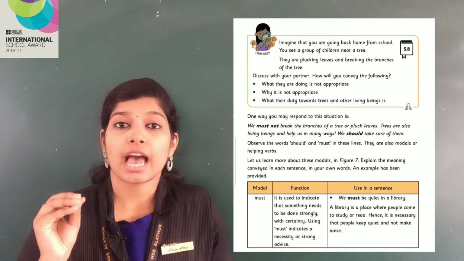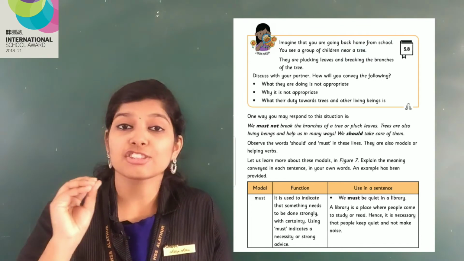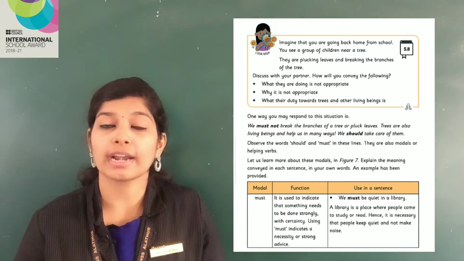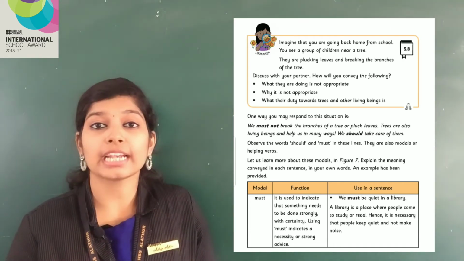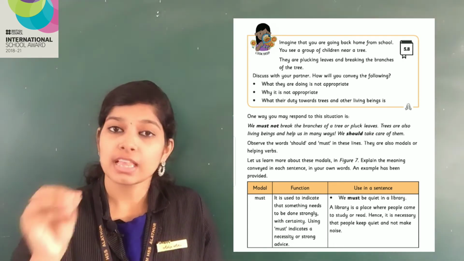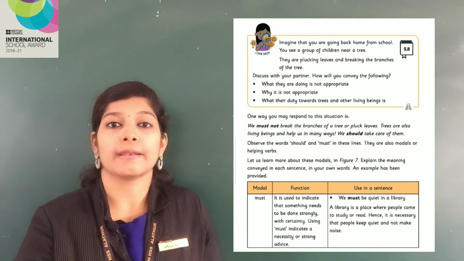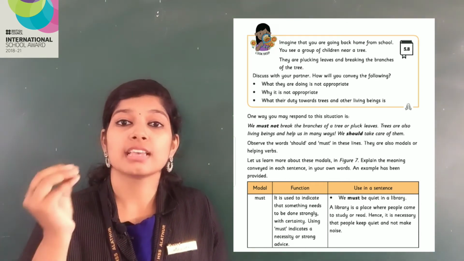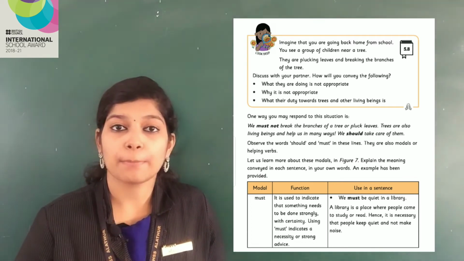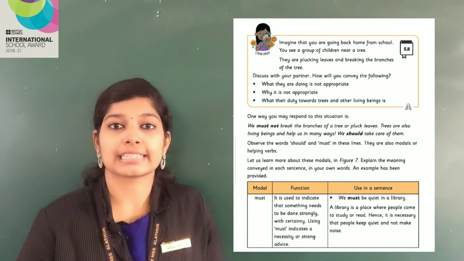Whenever we have to convey that it has to be necessarily done, we will use the helping verb or modal must to show that it must be done. There is no other way. This thing should be done. Okay. When a thing is to be done necessarily, we will use the helping verb or modal must.